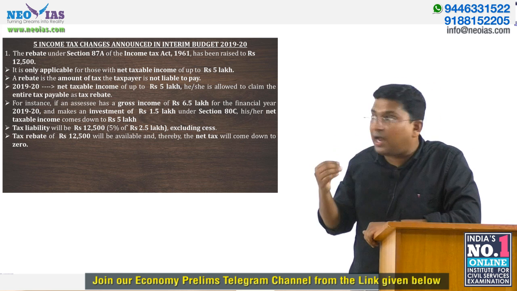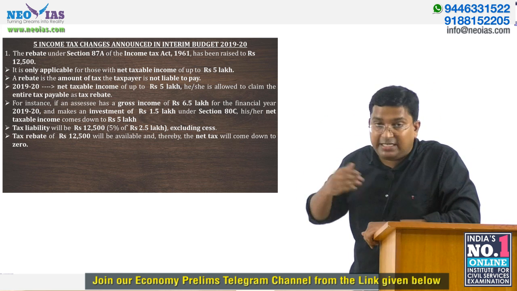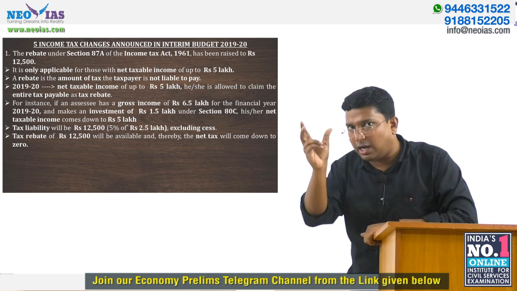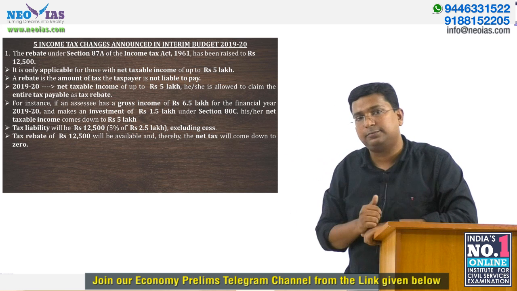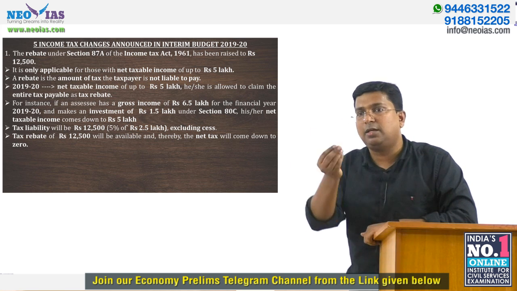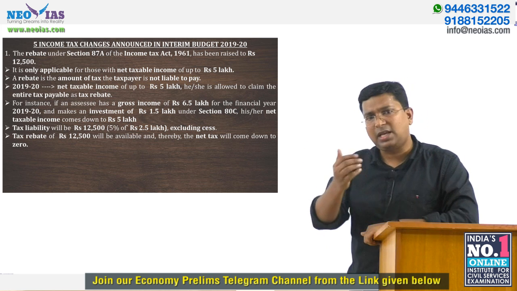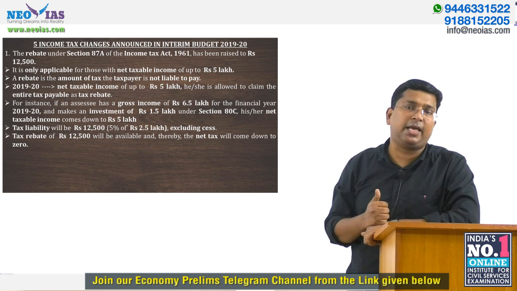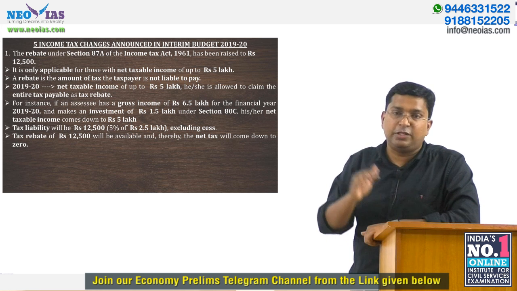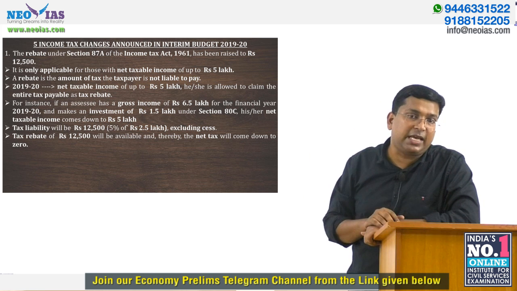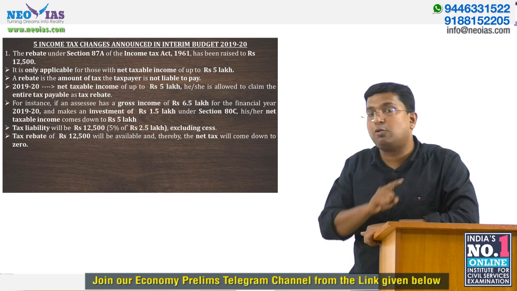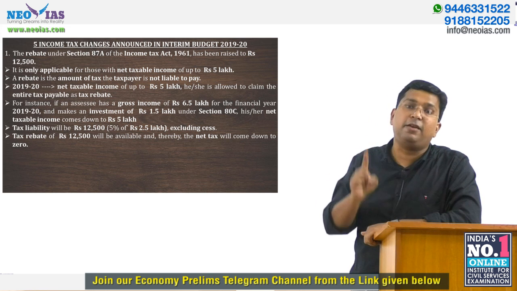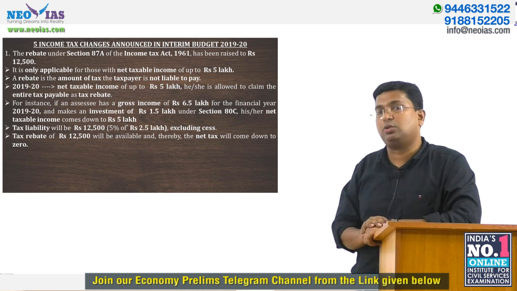What it has done is, under section 87A, it has increased the tax rebate up to 12,500. And I told you 12,500 comes because if your net taxable income is up to 5 lakh, the maximum tax you have to pay is 12,500, and that amount you get as tax rebate. In that way, we can say that if your net taxable income is up to 5 lakh, there is no need to pay tax. But keep this in mind, the interim budget has not made any changes in the tax slab. So that's a very important change announced in the interim budget 2019-20.